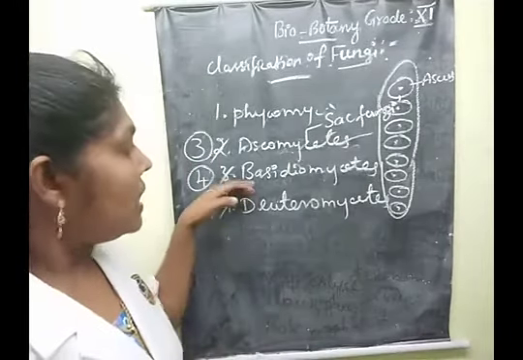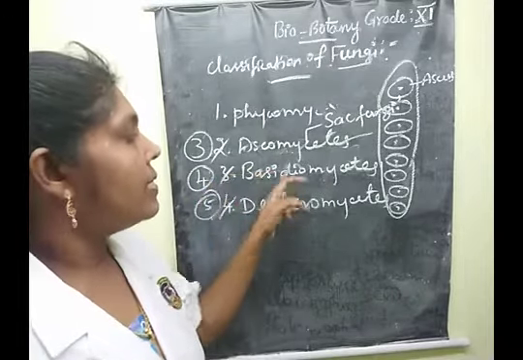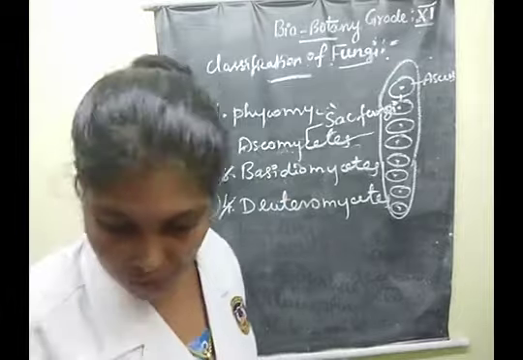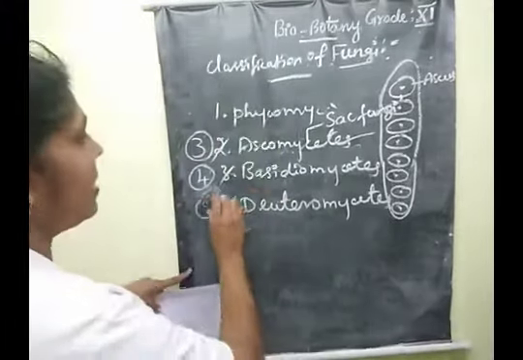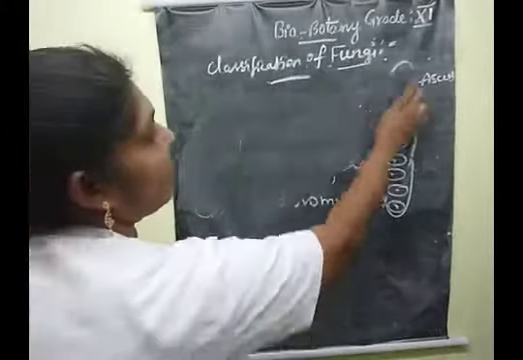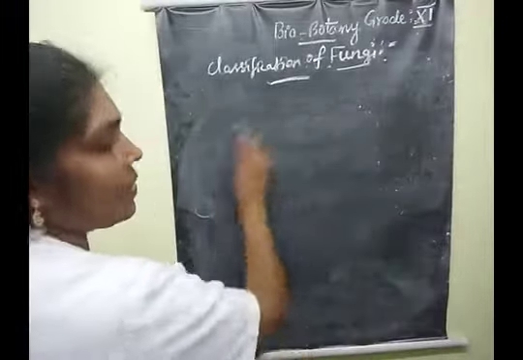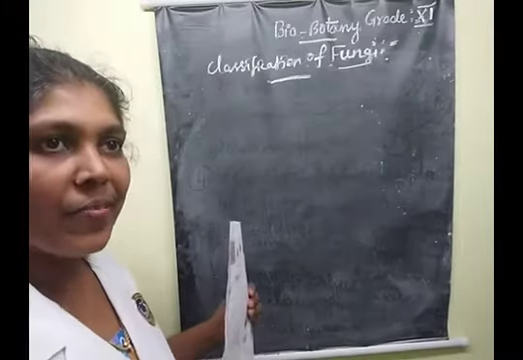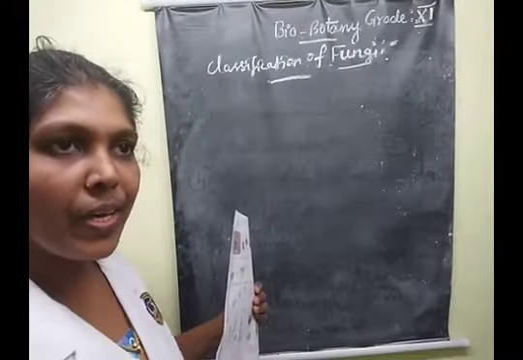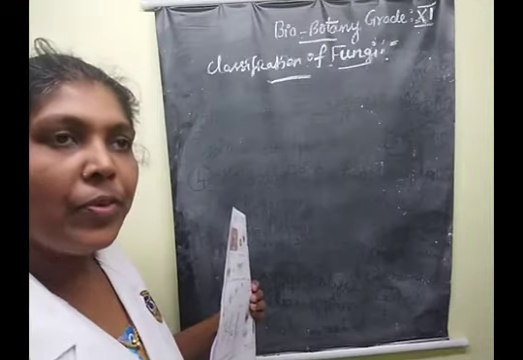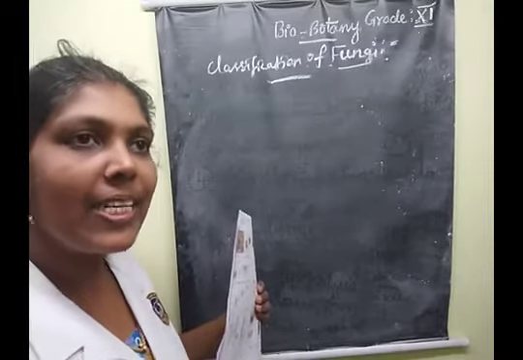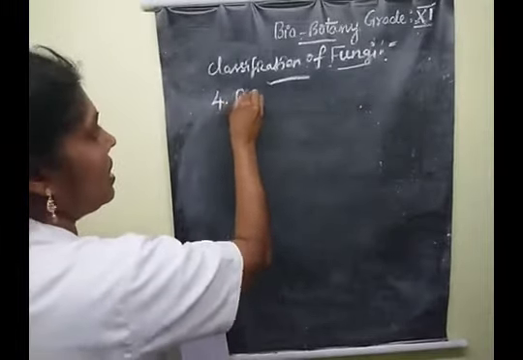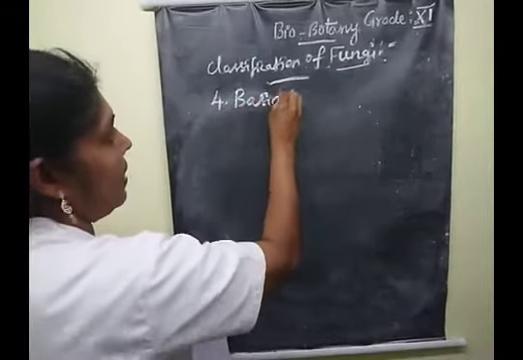Then the next class comes under Basidiomycetes. What is an ascus, children? Very good. Ascospores are found inside the bag-like structure called the ascus. The next one is Basidiomycetes.